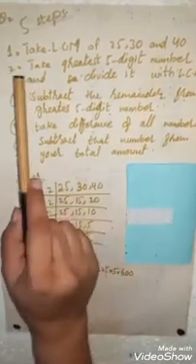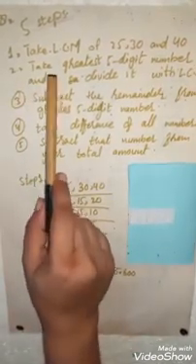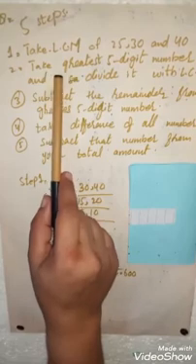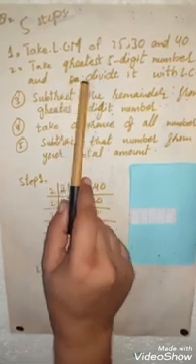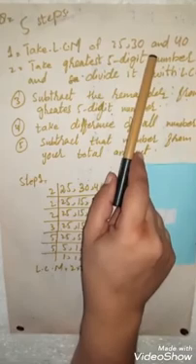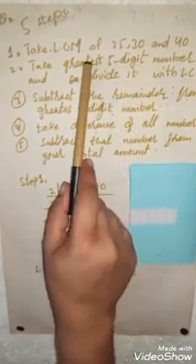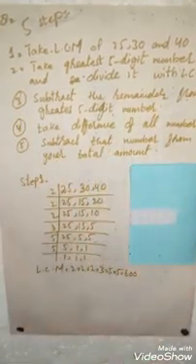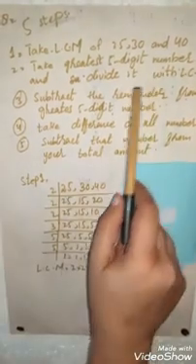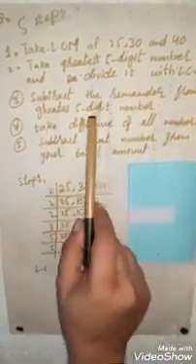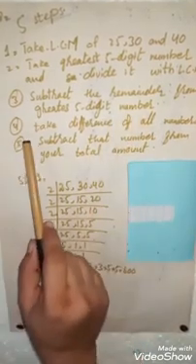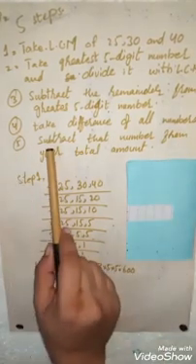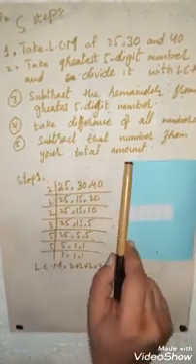In the second step, you will take your greatest 5-digit number. You know very well what the greatest 5-digit number is. That is 99,999. Then you will divide this number by your LCM, and in the third step you will subtract the remainder. When you divide, you will get a remainder, and then you will subtract that remainder from your greatest 5-digit number. In the 4th step you will take the difference of all numbers, and in the 5th step you will subtract that number from your total amount.